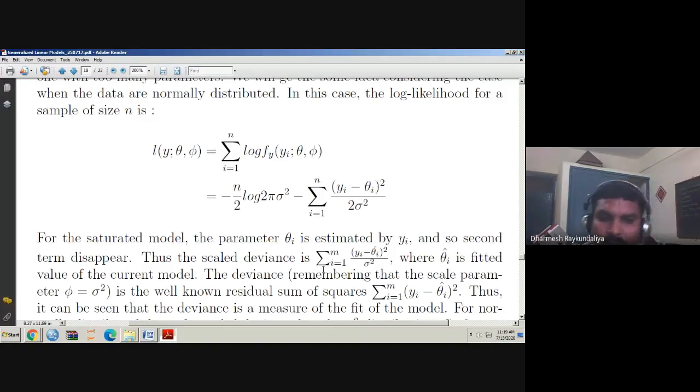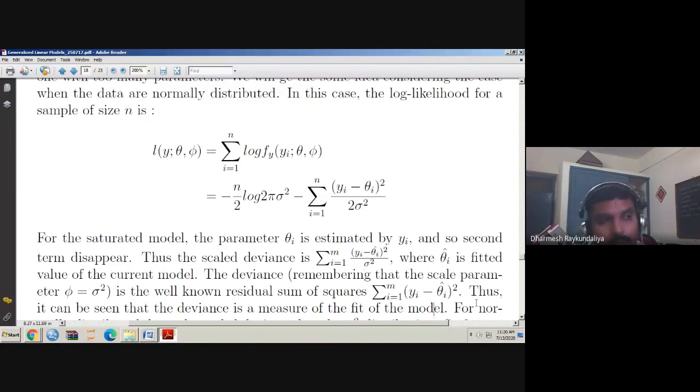Okay, so we are talking about the scale deviance. What is the phi in the normal distribution? It is sigma square. What is the form of the deviance? It is the summation i running from 1 to n of (yi minus theta i cap) square. Theta i is identical to mu i, so we can also write the summation of (yi minus mu i cap) square. And what is this? It is a least square criterion. It is the sum of square due to residuals.